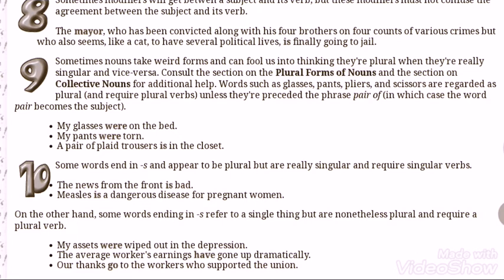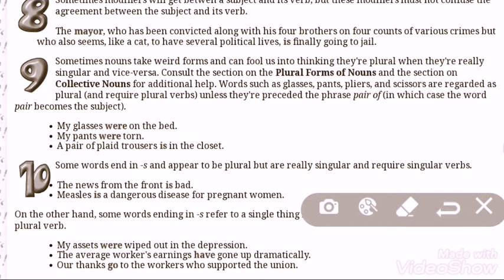Words such as glasses, plants, pliers and scissors are regarded as plural and require plural verbs unless they are preceded by the phrase pair of, in which case the word pair becomes the subject. Let us see the example, then we shall understand this definition.